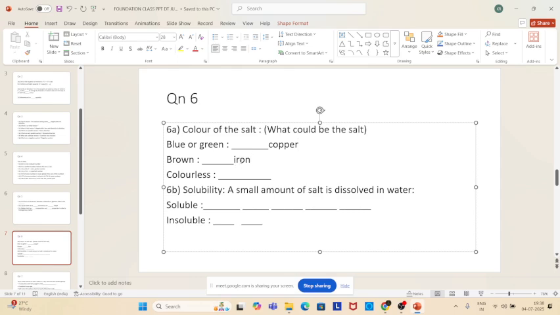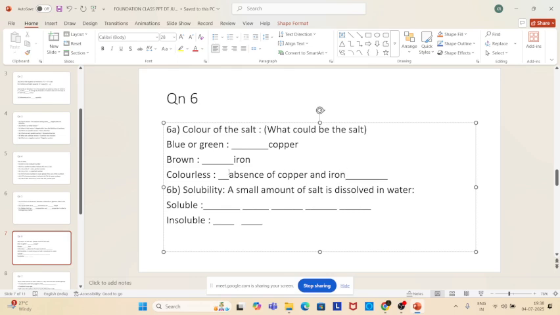If it is colorless, table salt is white. No, we can say absence of copper and iron. Colorless salt means it is the absence of copper and iron. In general, you cannot come to a conclusion, but you can say copper and iron will not be there inside that salt. That much you can say.